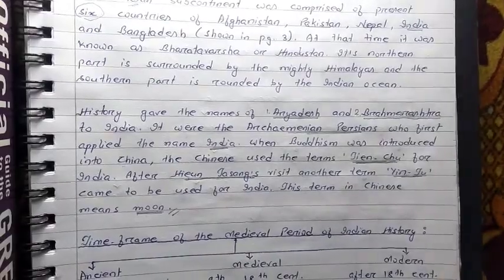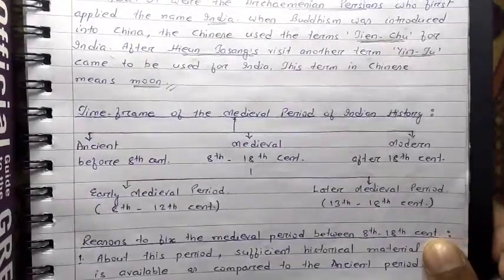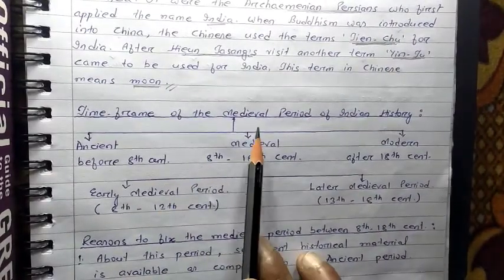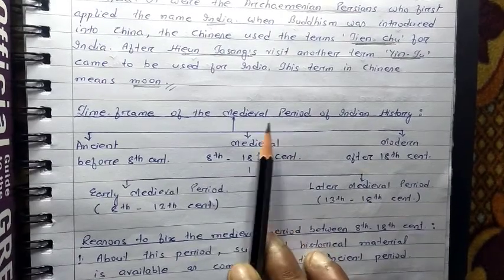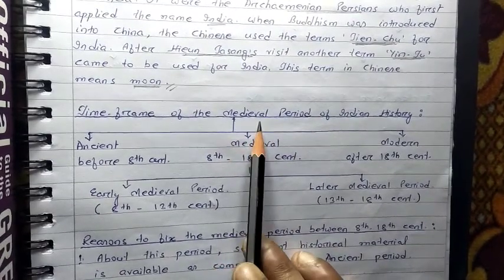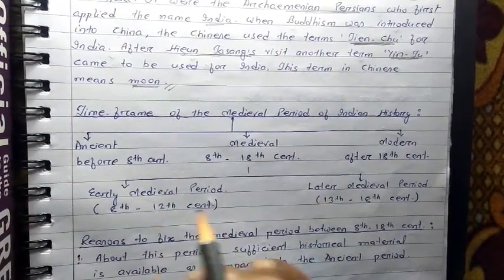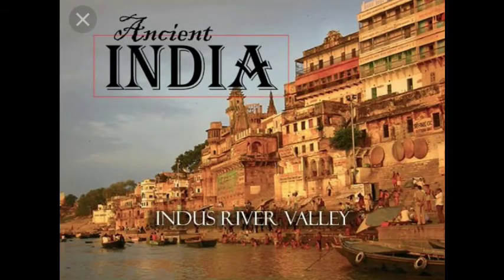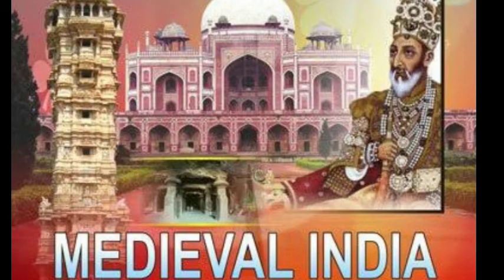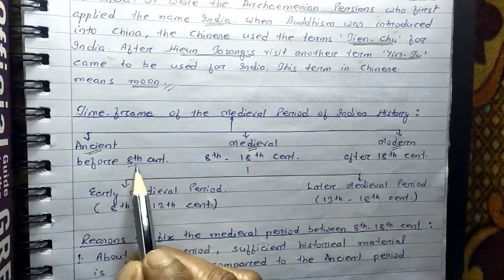Now, we are going to discuss the time frame of the medieval period of Indian history. As I already told you, in this chapter mainly we shall be dealing with the medieval period, its classification, and how it was fixed, why it was fixed. These things we are going to discuss. We can say mainly the history of any country can be divided into 3 types: ancient time, medieval time, and modern time. In our country, ancient time is regarded as before the 8th century.